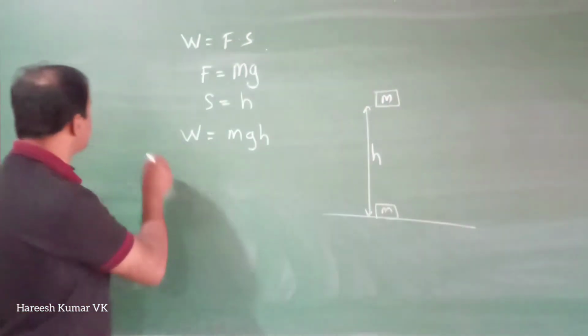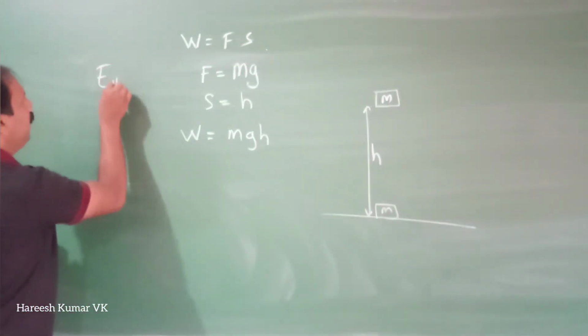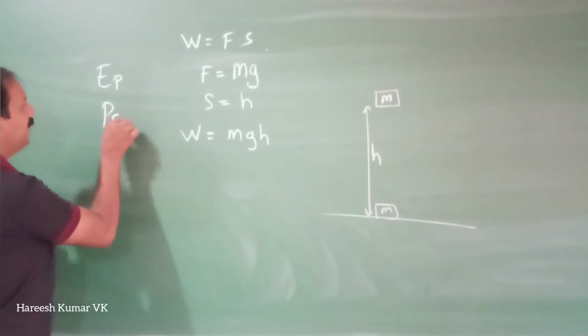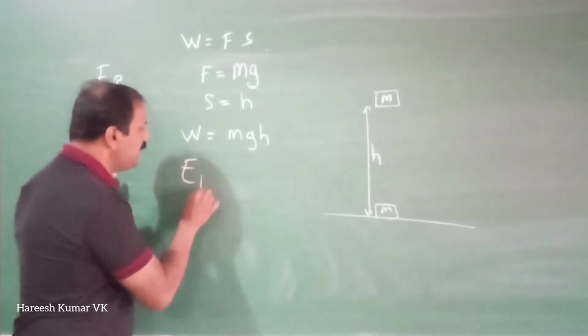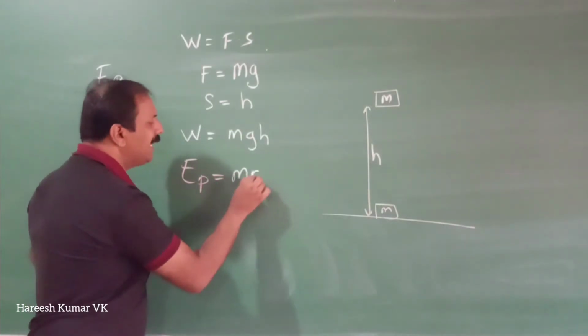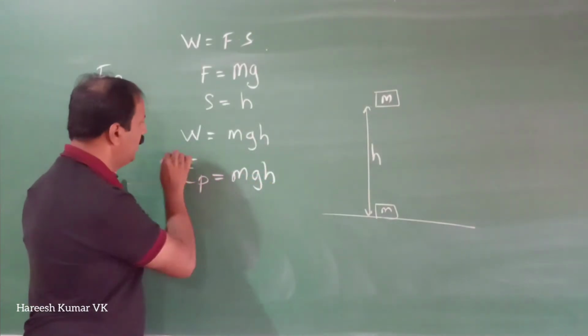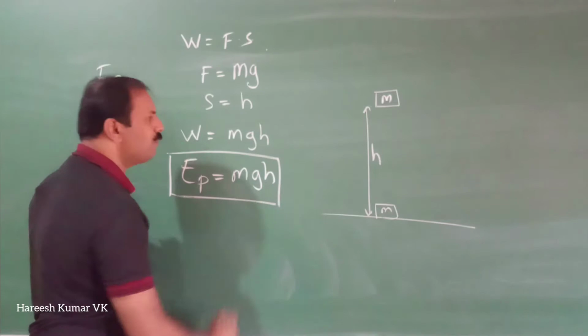For potential energy, sometimes we can write EP or PE. Anything you can write. Okay. So if now I am writing EP, the potential energy EP is equal to mgh. So this is the equation for potential energy.